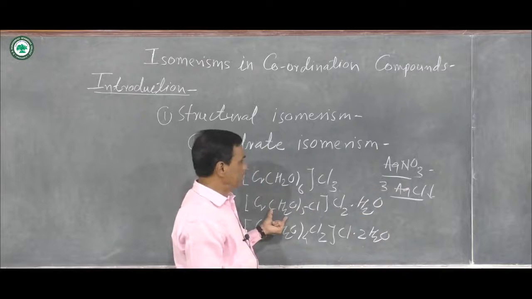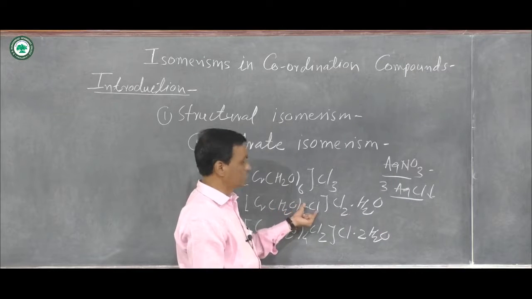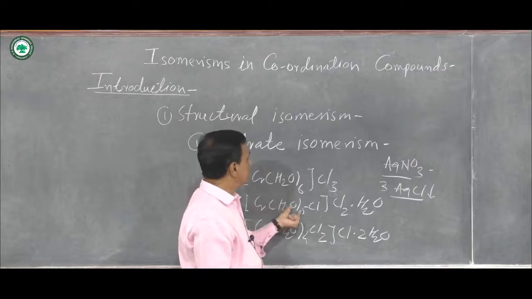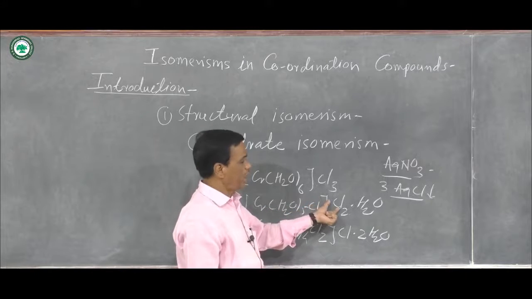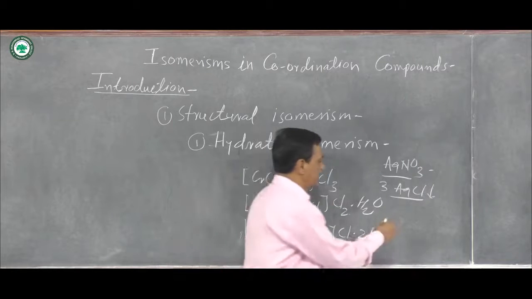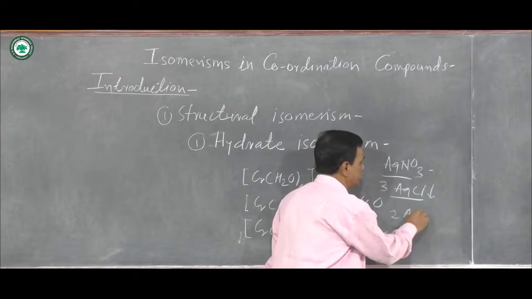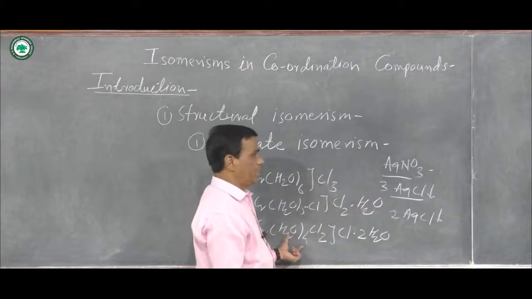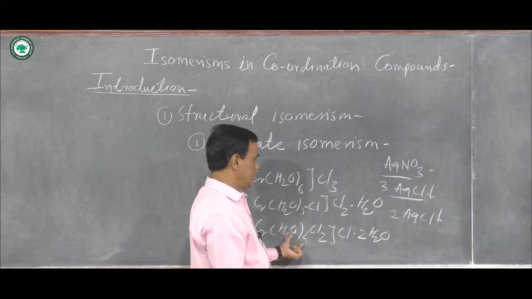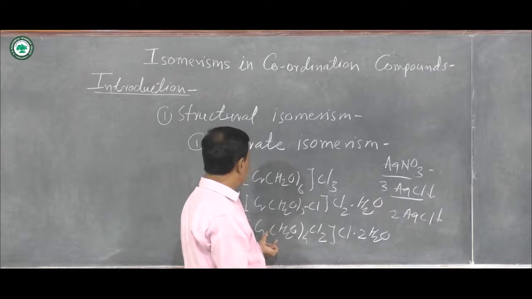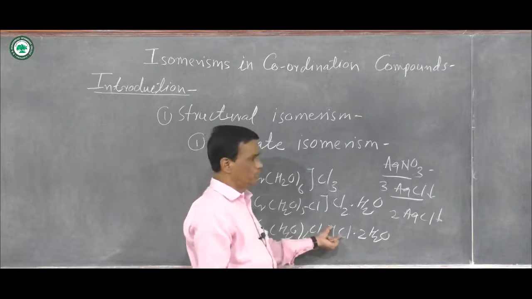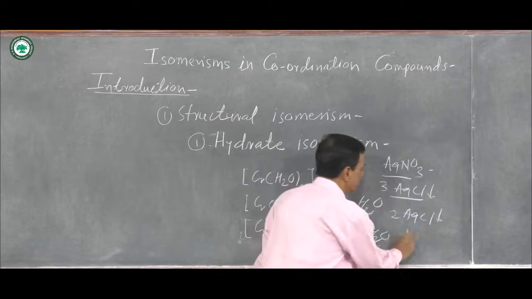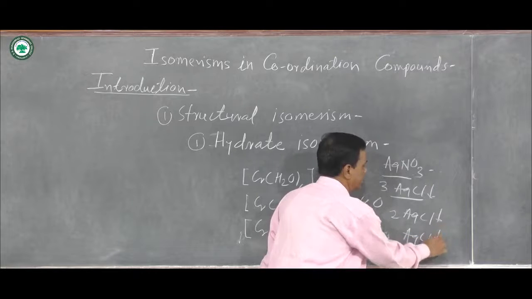The second coordination compound [Cr(H2O)5Cl]Cl2 in aqueous medium gives [Cr(H2O)5Cl]2+ and 2Cl-, and this forms 2AgCl precipitate when treated with silver nitrate solution. The third complex compound in aqueous medium gives [Cr(H2O)4Cl2]+ and Cl-, and that Cl- reacts with Ag+ to form AgCl precipitate.